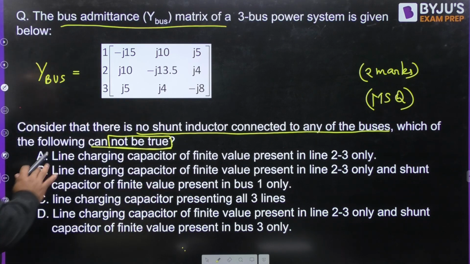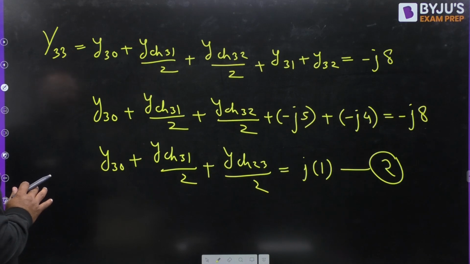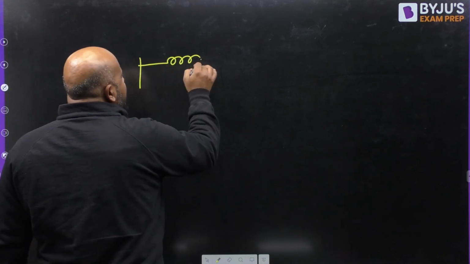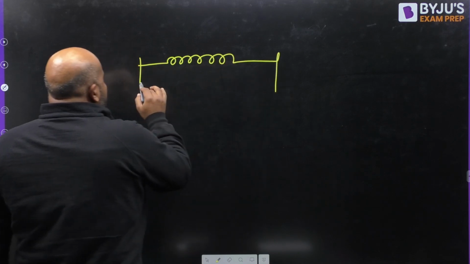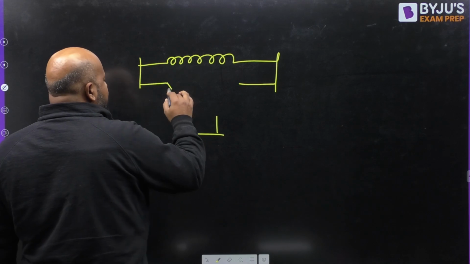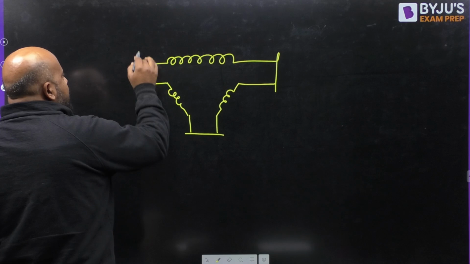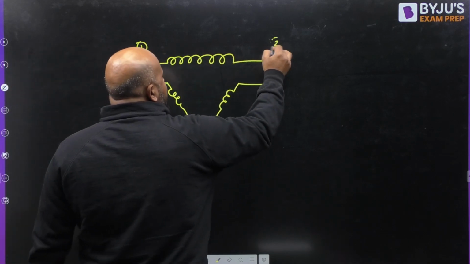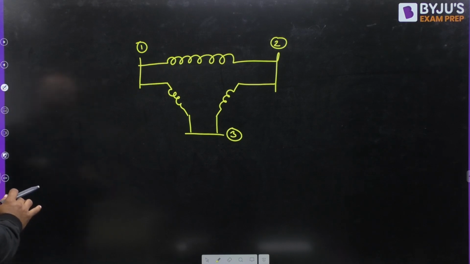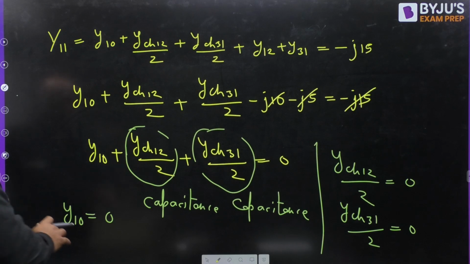But before that, let me just finally make the network so that we can discuss the possibilities. So this is the 3-bus system that we have taken. This is bus number 1, this is bus number 2, this is bus number 3. Now I come to this conclusion, yes, this was the conclusion.